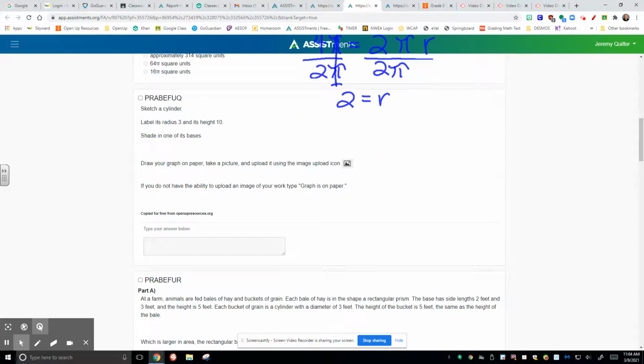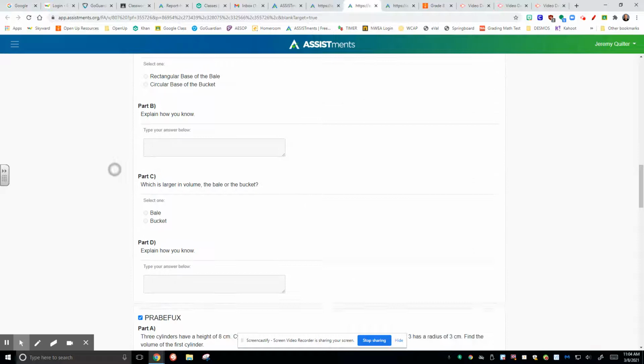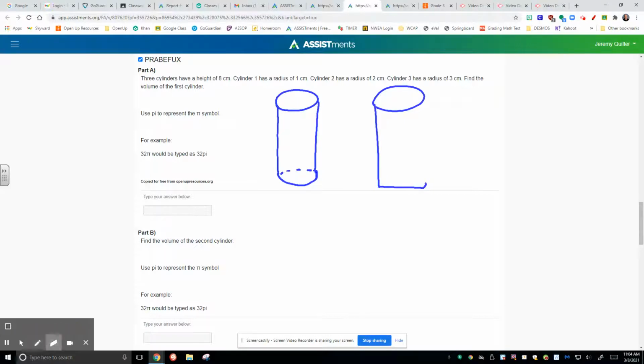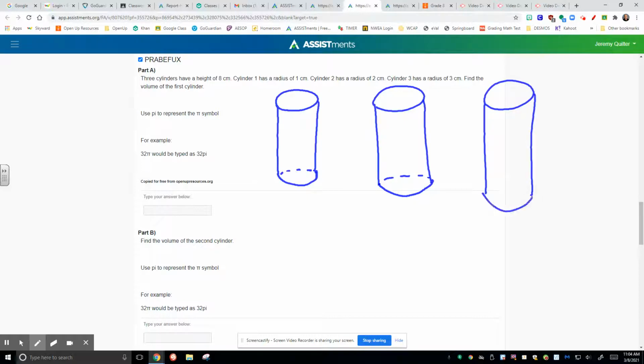Moving on to the next ones, I'm not going to have you sketch cylinders or figure out all the farm animals, but I am going to have you figure out this one. 3 cylinders have a height of 8 centimeters. Those cylinders are going to look like this. This is how I draw mine typically. Okay, 3 cylinders. Oh, that wasn't very good though. They're all the same height. Okay, you'll have to bear with me. They're not all perfect. They're definitely not the same height, so none of this is to scale.